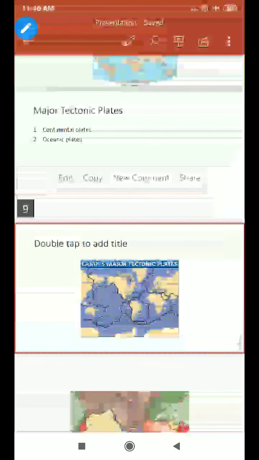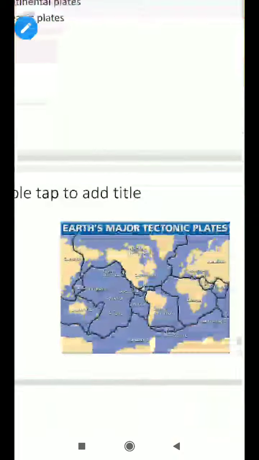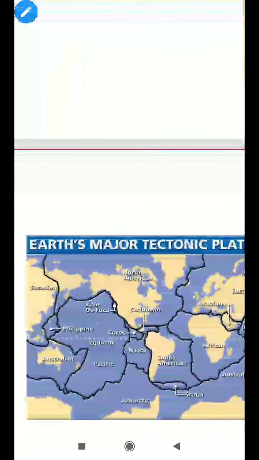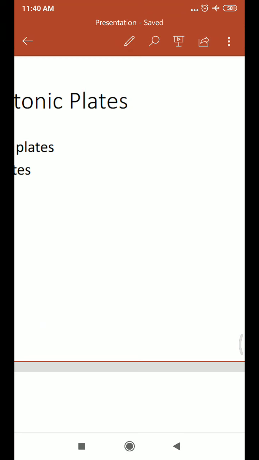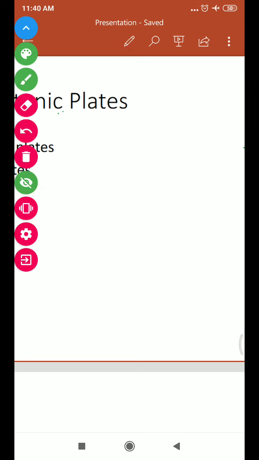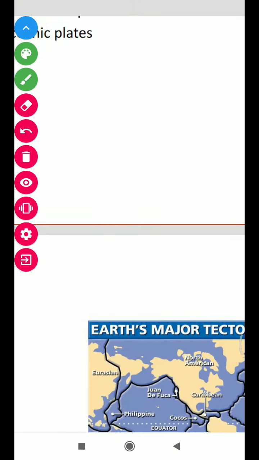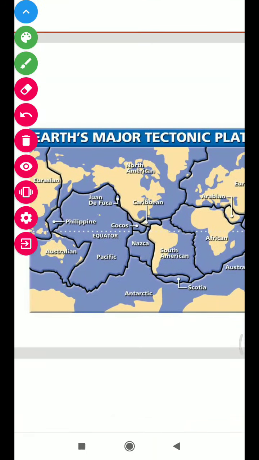Let us look at the major tectonic plates on Earth. You can see the Eurasian plate, Australian plate, Philippines plate, North American plate, South American plate, Atlantic plate, Arabian plate, African plate, and Indo-Australian plate.